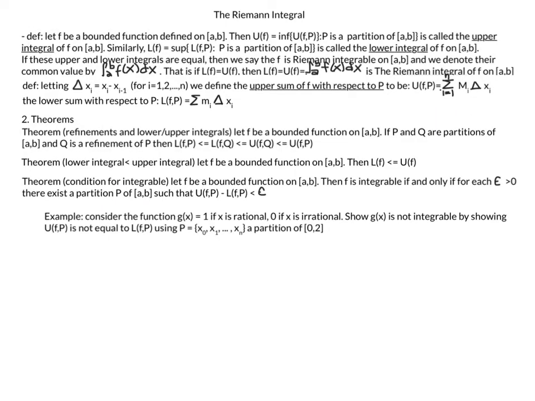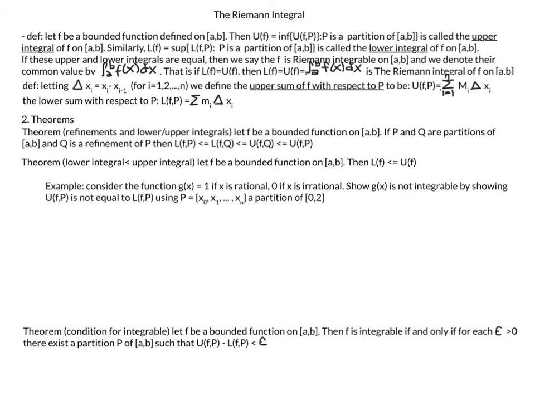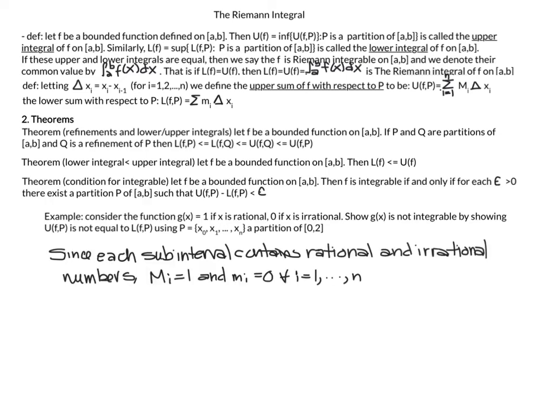For my next example, I'm going to consider the function g of x is equal to 1 if x is rational and 0 if x is irrational. I am going to show g of x is not integrable by showing that the upper sum is not equal to the lower sum using this partition here of the interval 0 to 2. Because the rational and irrational numbers are dense on the real number line, each subinterval is going to contain rational and irrational numbers. So capital Mi is going to equal 1 for each interval, and the little mi is going to equal 0 for each interval.